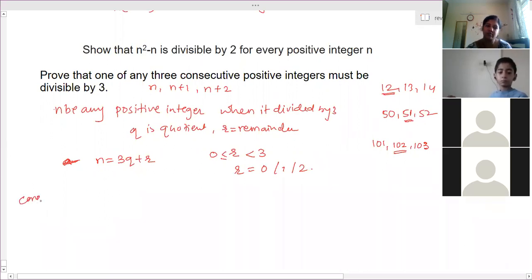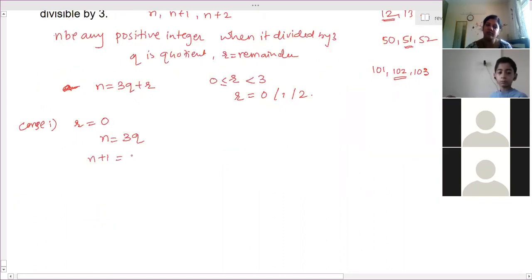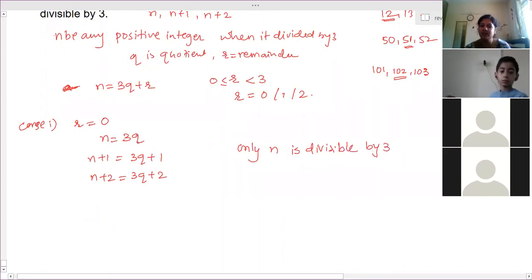Case 1: r is 0, then n is equal to 3q. Then n plus 1 will be 3q plus 1, and n plus 2 is 3q plus 2. Out of these, which one is divisible by 3? n is divisible by 3, since it is 3 into q, no? Yes, ma'am.